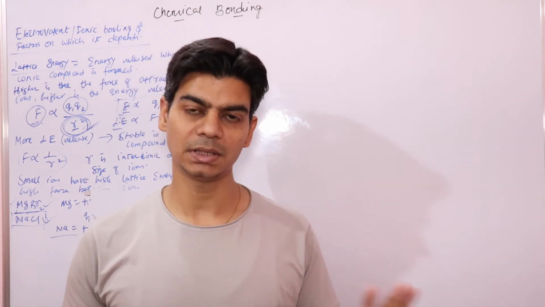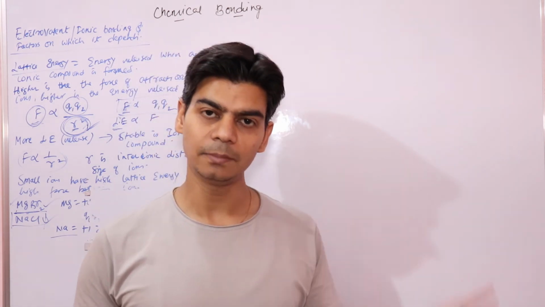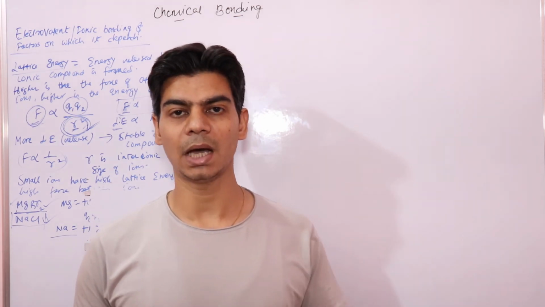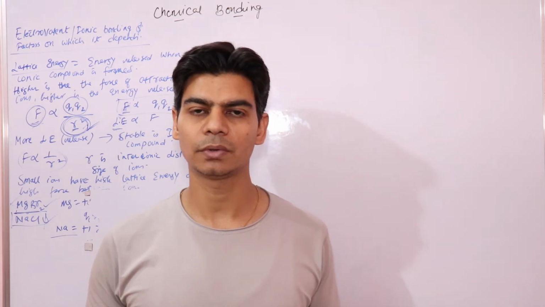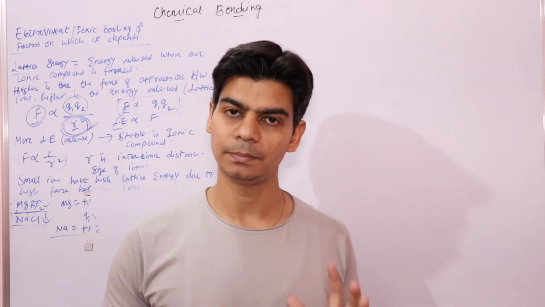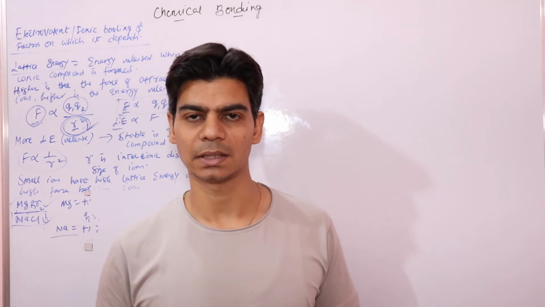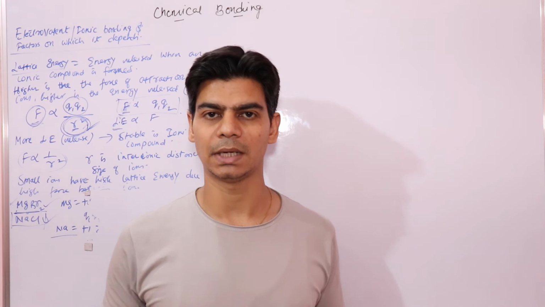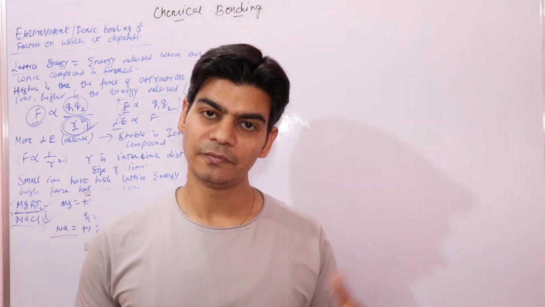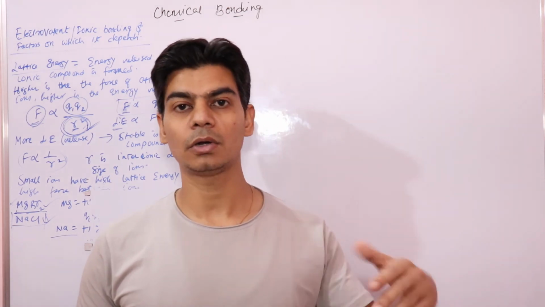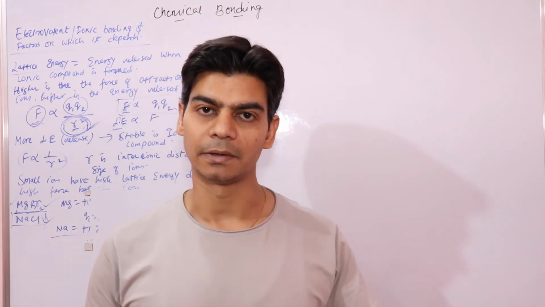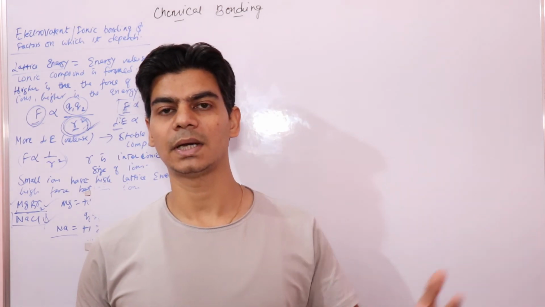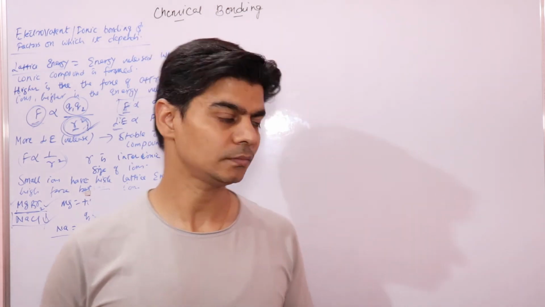A +3 charge will get formed when that atom loses 3 electrons, and to lose 3 electrons we need to provide a very high amount of energy, and that high amount of energy is usually not available in chemical reactions. That is why it is difficult to form divalent or trivalent ions. Divalent ions are rare, trivalent ions are rarer. This is what we see, right?